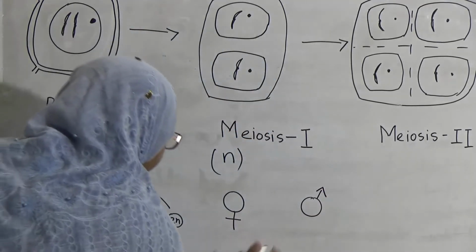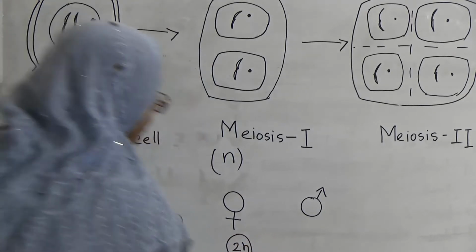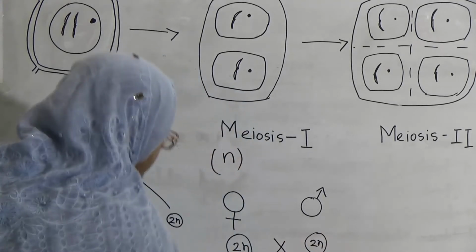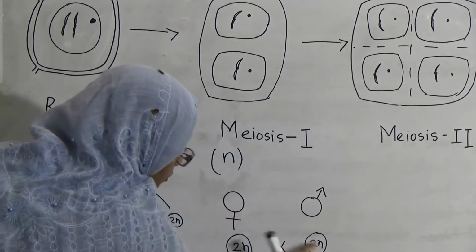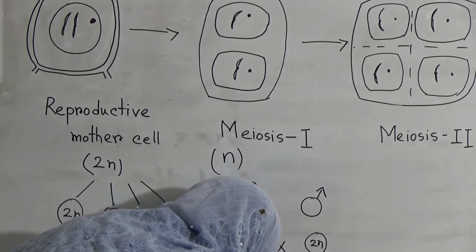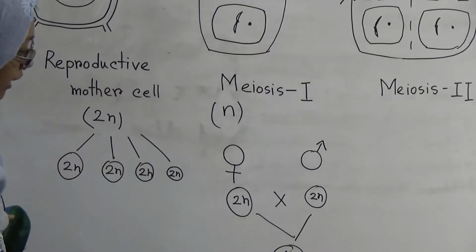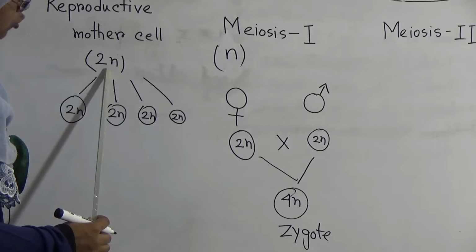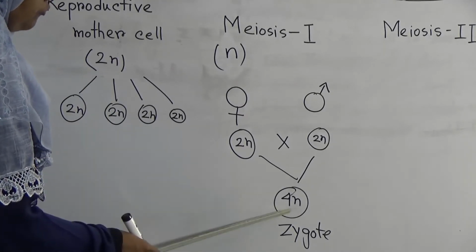The female reproductive cell fuses with the male reproductive cell and combines to form a zygote, and in the zygote the chromosome number will be 4n. That means the chromosome number becomes 4n. Look here, the mother cell contains a 2n number of chromosomes but the zygote contains a 4n number.